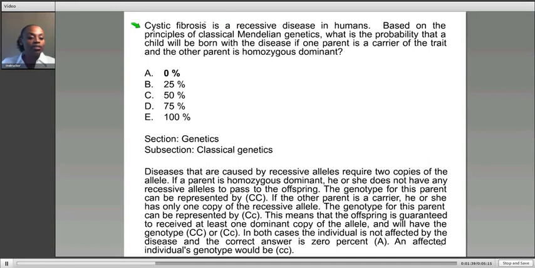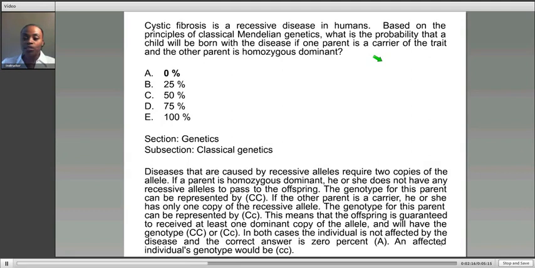So cystic fibrosis is defined here as a recessive disease, which means the individual must receive two identical copies of the recessive allele in order for the disease to be present. Before we can assess the percentage of the offspring, we need to look at the parents' genotypes. One parent is homozygous dominant, meaning the parent carries two copies of the dominant allele, while the other parent is a carrier. A carrier is a person who is heterozygous for the condition, carrying one copy of the dominant allele and one copy of the recessive allele.